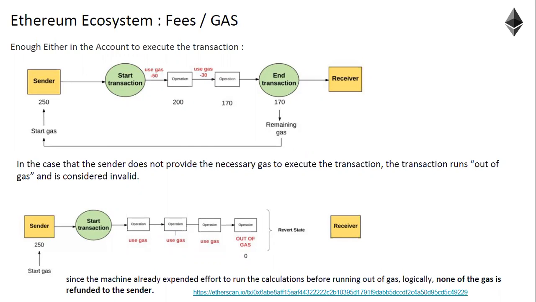But if by mistake, the gas limit you have put in the smart contract gets exhausted in between, all the gas consumed will not come back. Why? Because all the gas is consumed already, right? Whether it is partial execution of the smart contract or not, the computation power is utilized, so the gas will be paid. Any questions so far on gas?